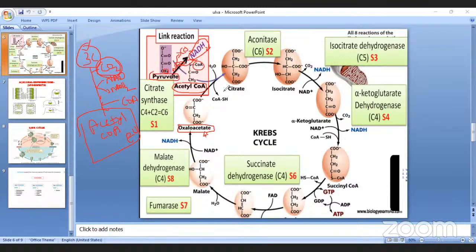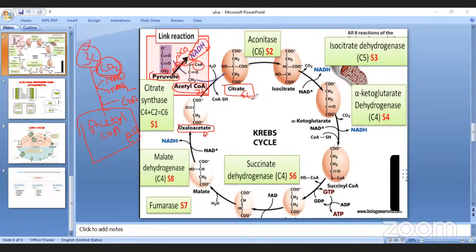As a result, citrate is formed, which is 6 carbon. Acetyl coenzyme A with 2 carbons results in the formation of 6 carbons. According to the scientist's name, it is given as the Krebs cycle. Krebs is the scientist. He got a Nobel Prize also.